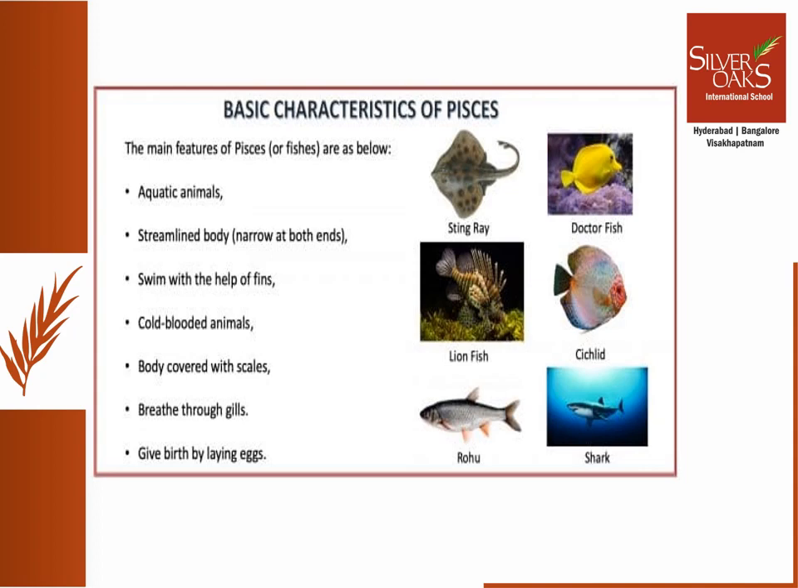If you go into the anatomy, then you can remember their heart is only two chambered, so they will have only two chambered heart. Examples are many, ranging from sharks to rohu, tuna. And here you can see lionfish, stingray, doctor fish, so many types of fishes are there.